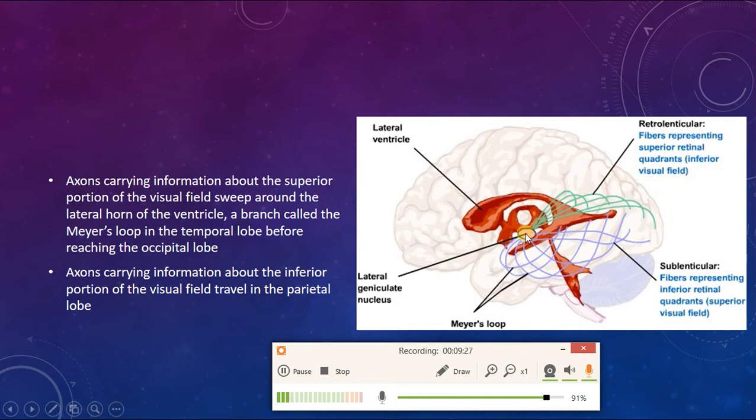Axons carrying information about the superior portion of the visual field sweep around the lateral wall of the ventricle, which is known as Meyer's loop, in the temporal lobe, before reaching the occipital lobe, whereas axons carrying information about the inferior portion of the visual fields travel in the parietal lobe. Okay.